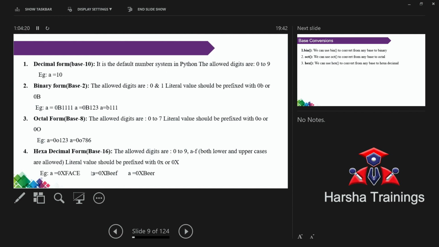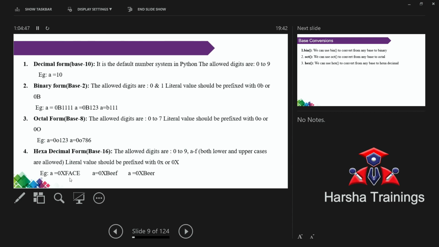Similarly, hexadecimal is prefixed with, instead of O, X, either capital X or small x. Suppose my number is a = 0x15, actually that is not possible. Even though 15 appears, that is not in the form of decimal. I will explain simply. See this one.